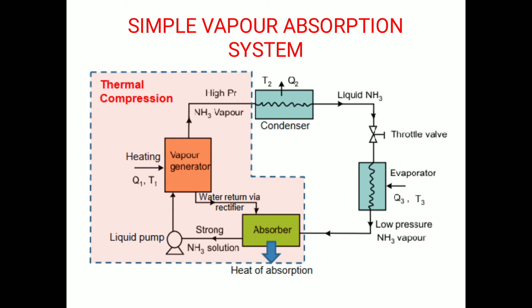The high pressure ammonia vapor from the generator is now condensed in the condenser to high pressure liquid ammonia, so the latent heat is removed. This liquid ammonia is passed to the expansion valve through the receiver and then to the evaporator. So this is the complete vapor absorption cycle, and this is how the refrigerant is cycled in the vapor absorption system.